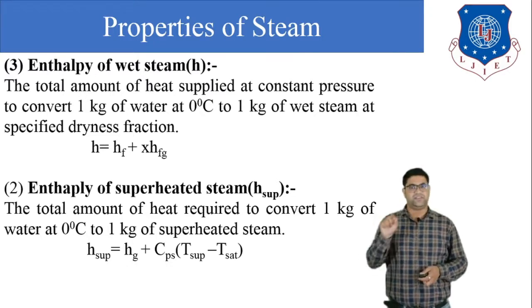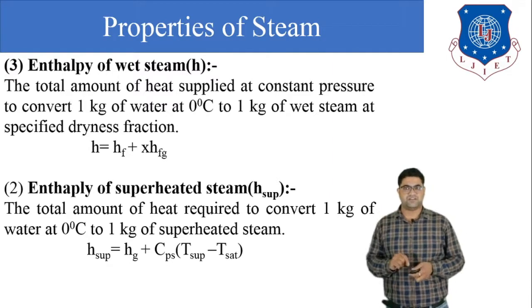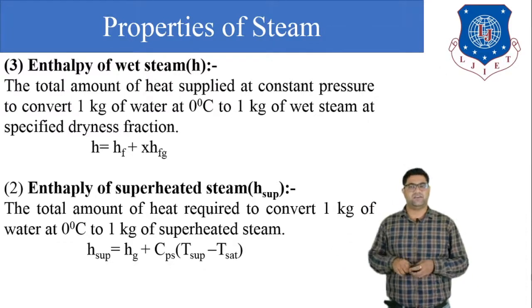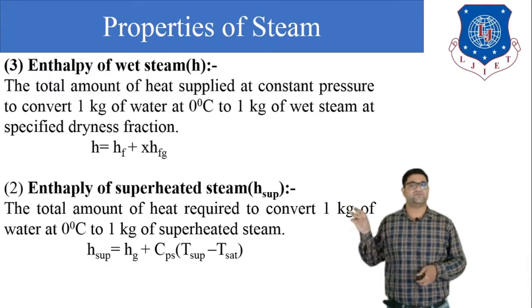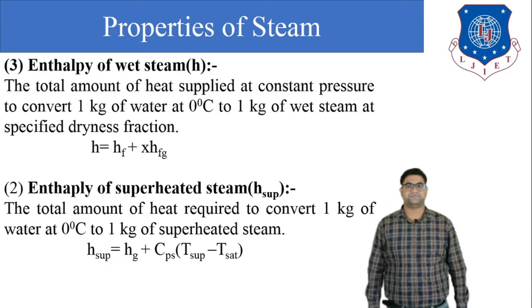Here Cps means the specific heat of steam at constant pressure, and Hg is the enthalpy of dry steam that we have already discussed. So the enthalpy of superheated steam can be found by Hg plus Cps in bracket T superheated minus T saturated.